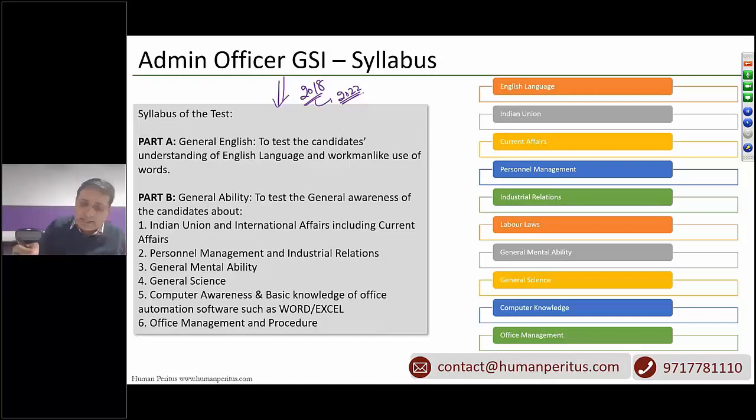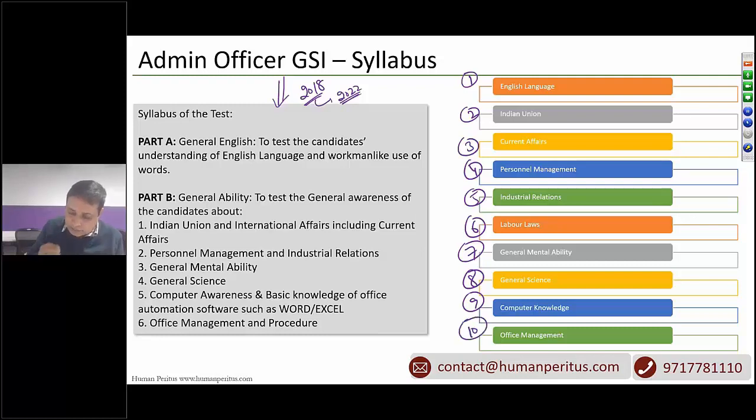Okay, so this entire syllabus has been subdivided into these keywords: General English, Indian Union, Current Affairs, Personal Management, IR, Labor Laws, General Mental Ability, General Science, Computer Knowledge, and the 10th is Office Procedure. So we have divided the entire syllabus into these 10 units. If you want to understand what is to be studied in these 10 units and what can be excluded, then you have to look at another video which we have published on YouTube. Today we'll look at which is more important or which is less important.